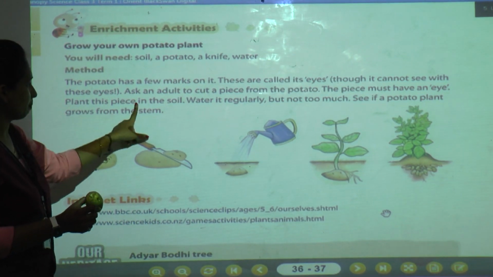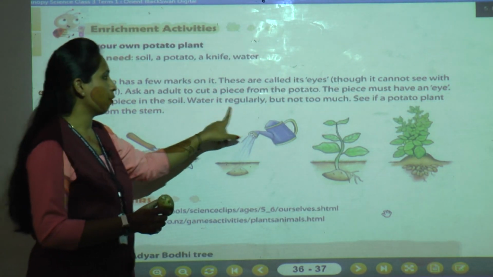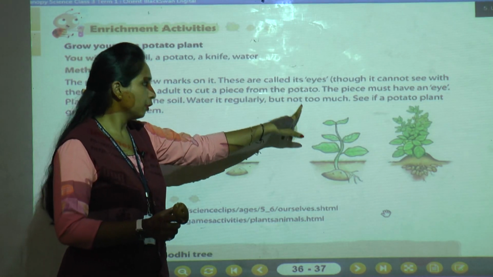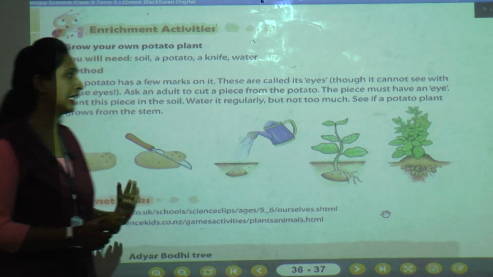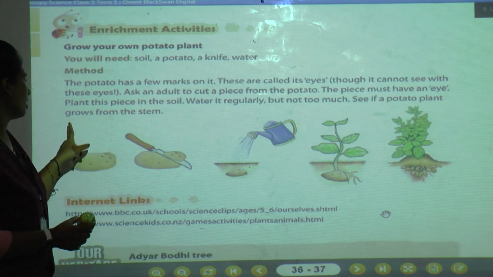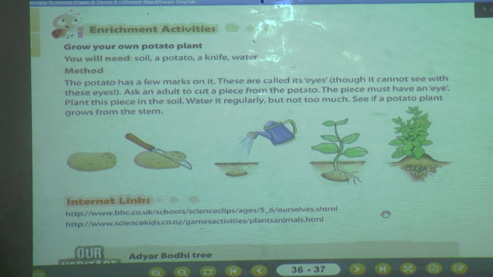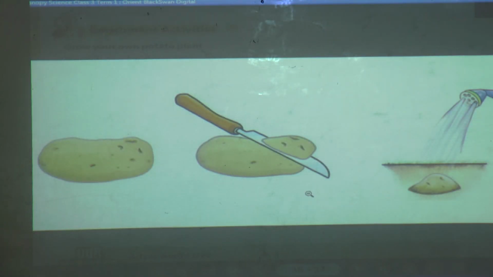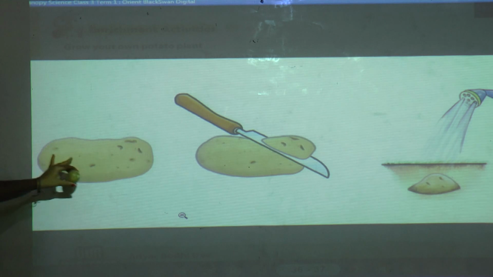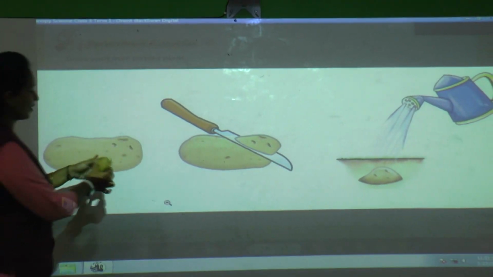So plant this piece in the soil and water it regularly, but not too much, and a potato plant will grow from the stem. So now we will see. See what we have done first. We have to take a potato. Okay, these are having some marks.